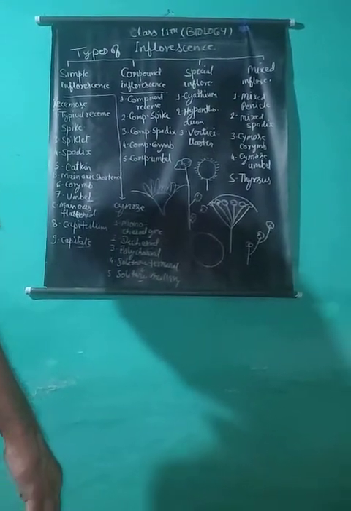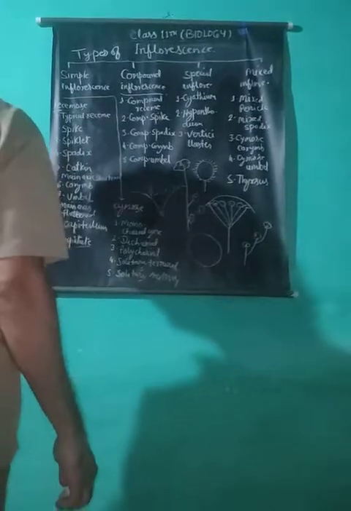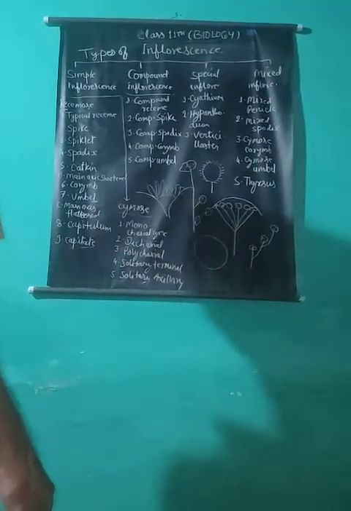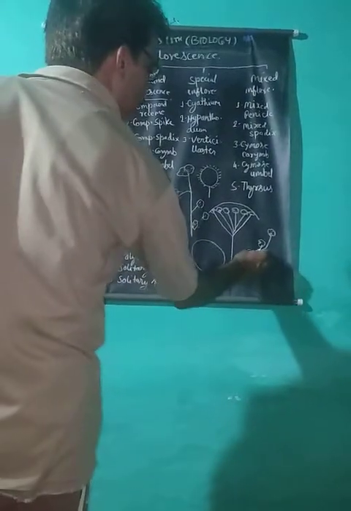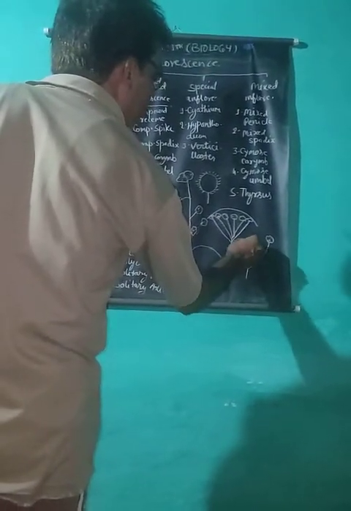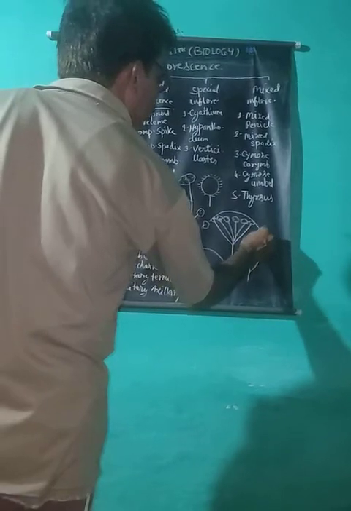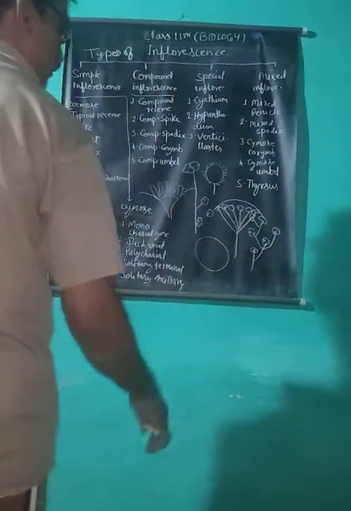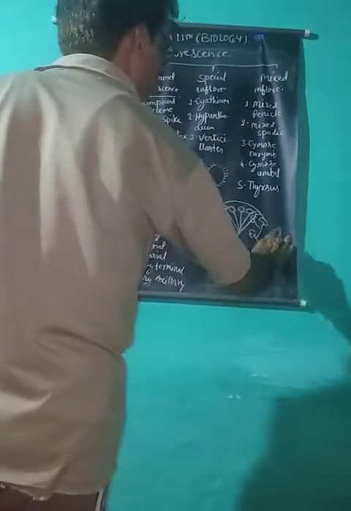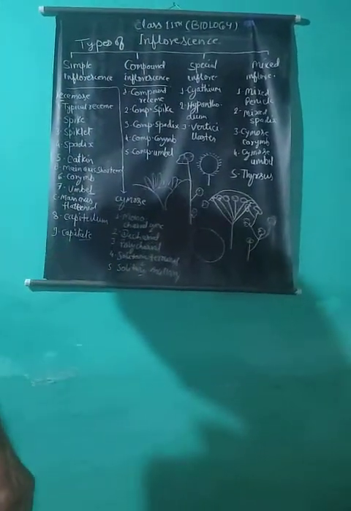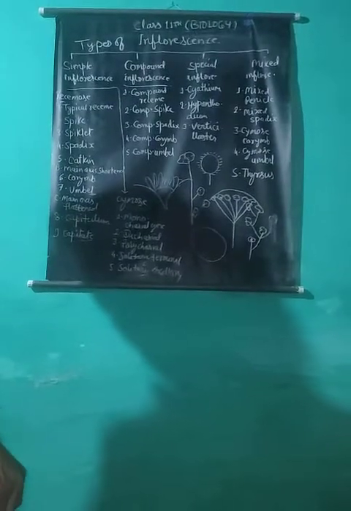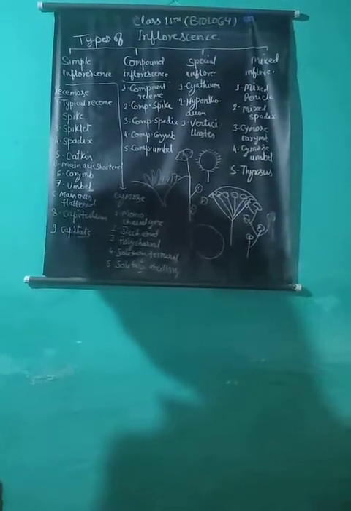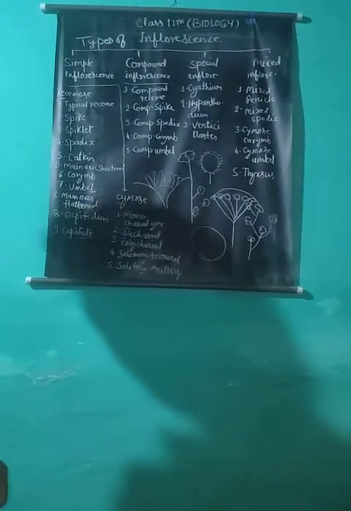Uniparous scorpioid: when the lateral branches are developed on alternate sides in a zigzag manner. One lateral branch on this side, another on this side, again in a zigzag manner. Examples: cotton, ranunculus, drosera, etc.